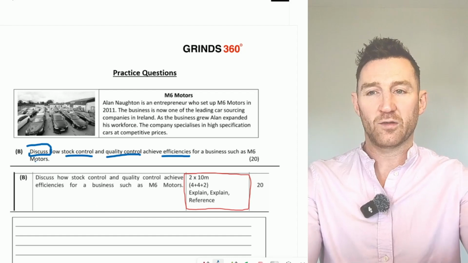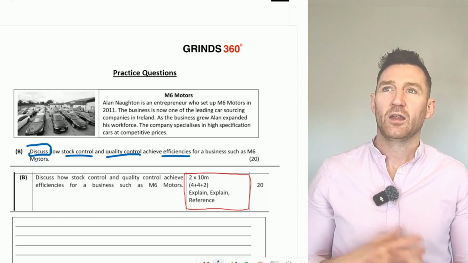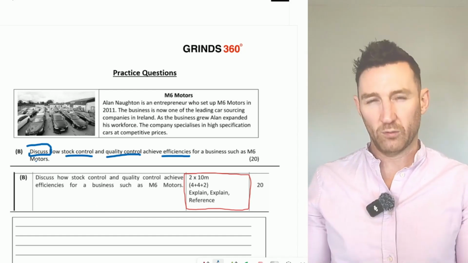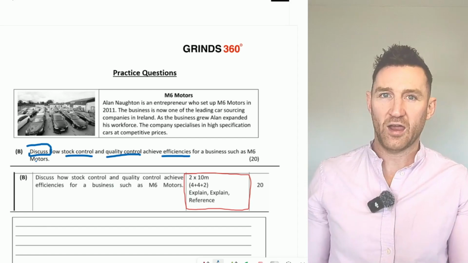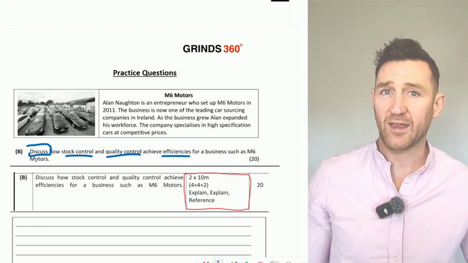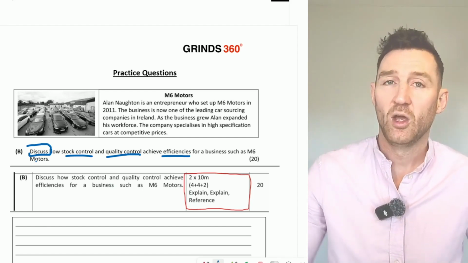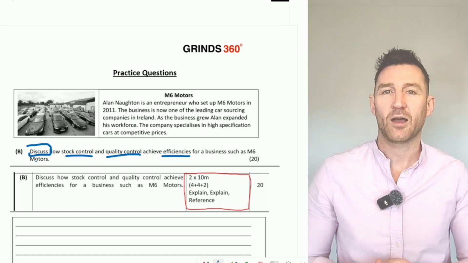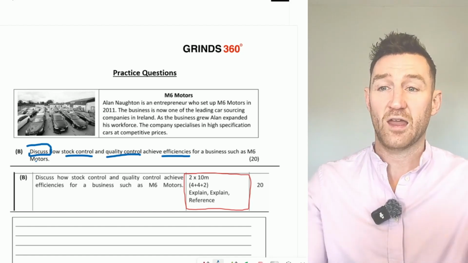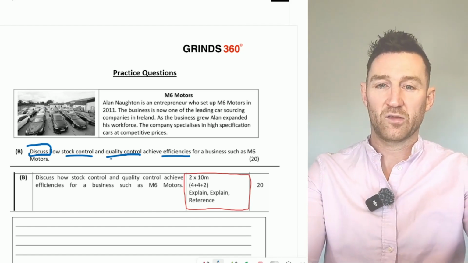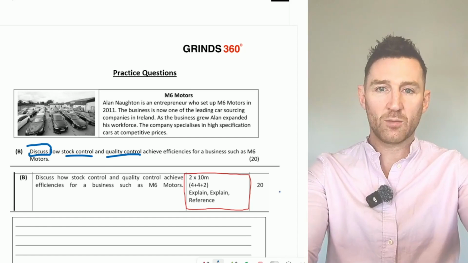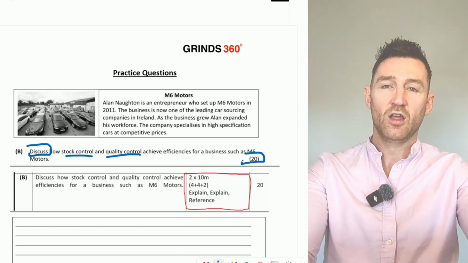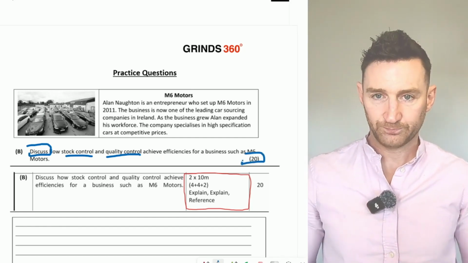So the verb discuss has kind of changed in recent years. It was the case that when it was discuss, you weren't meant to use a heading. You had to put what would have been a heading into a sentence instead as your statement. But they have kind of gone back in recent years to using headings. So it's kind of just a state and explain. We're looking at the marking scheme. It's a 20-mark question here. You have 8 minutes to do the question.